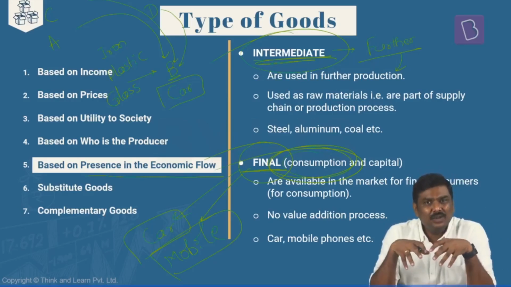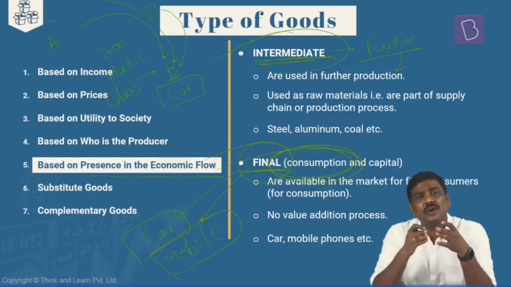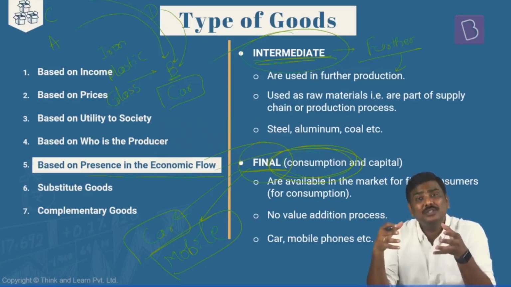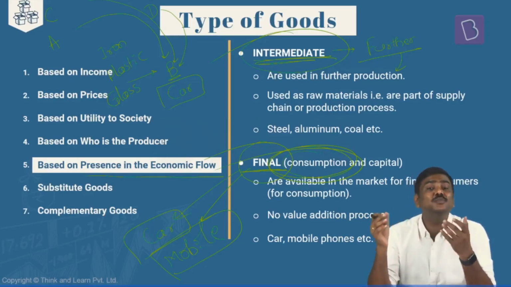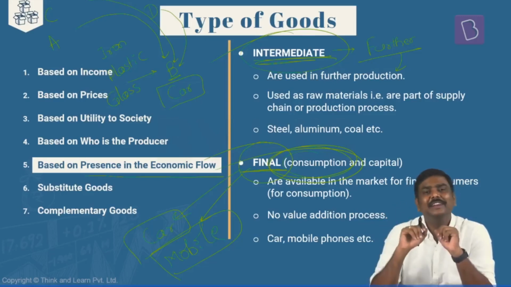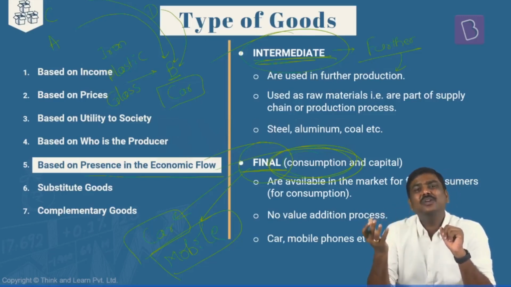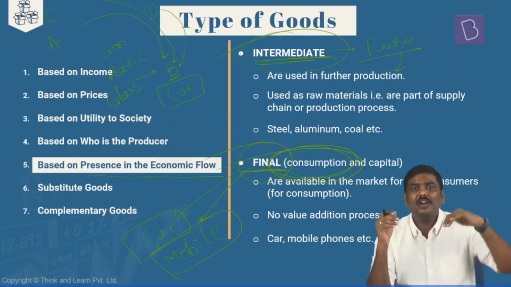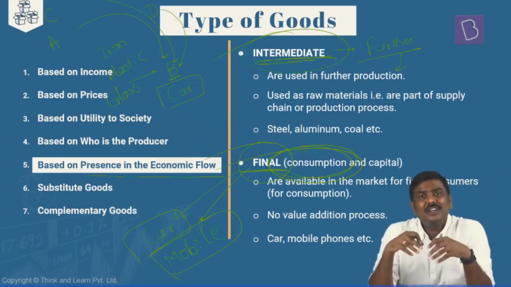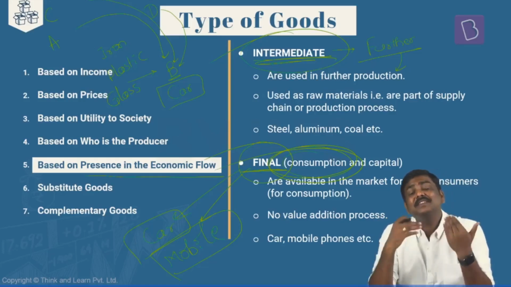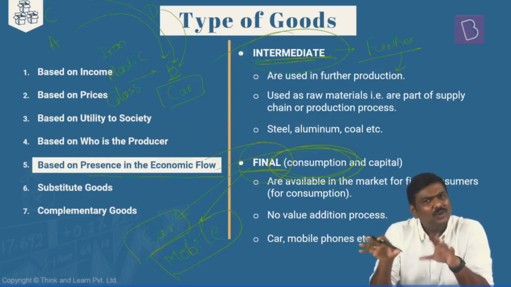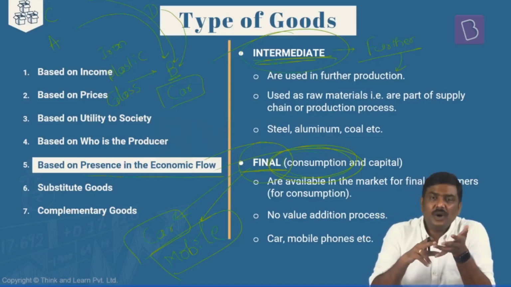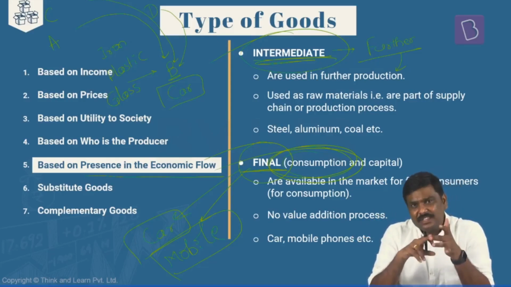And again, within final goods, there is one classification called white goods. White goods are those electronic goods which are generally used by consumers or households in the market. Why are these called white goods? Originally, these goods generally had a white color. That is the precise reason these were called white goods. Even today, we are using the same name. For example, fridge, washing machine, ACs, etc.